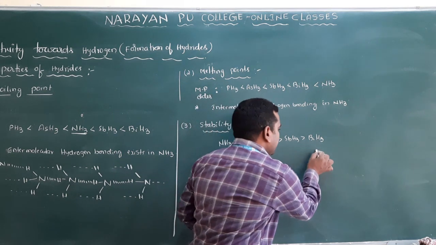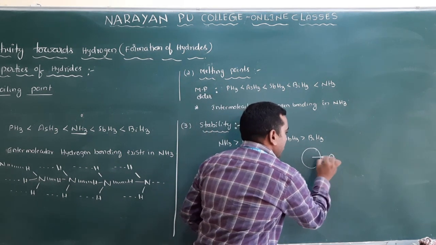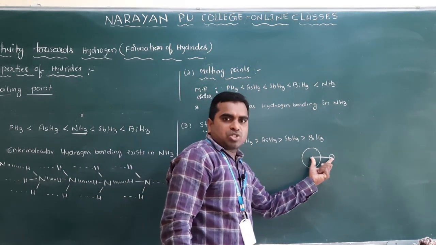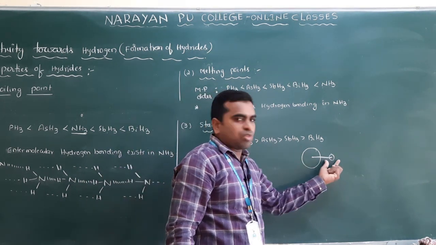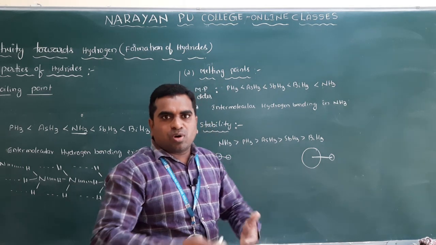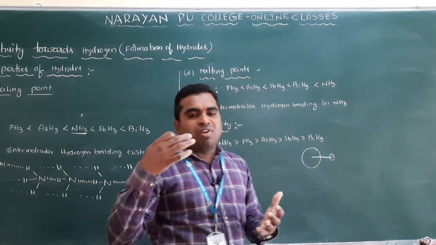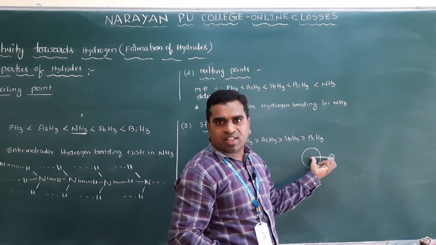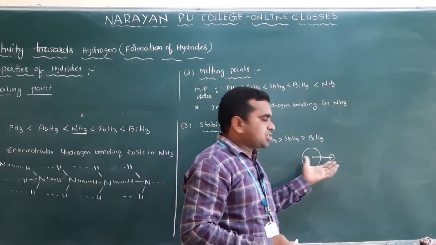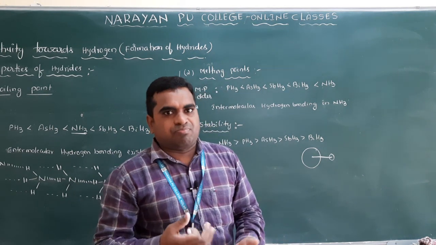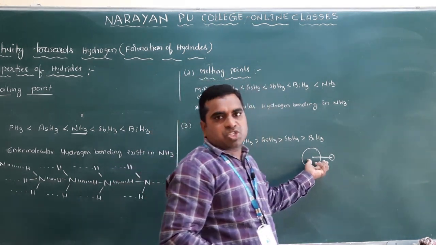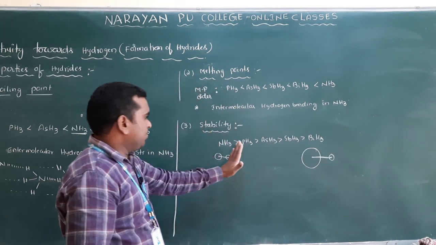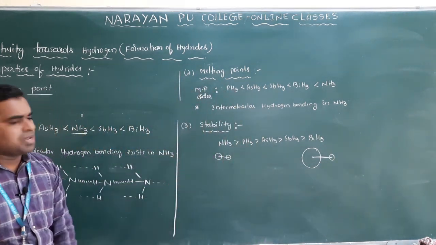Clear? And here, this is a very big one and this is a very small one. So the bond here is not that strong. One is a 60-year-old person and another is a 5-year-old boy, so their thoughts will not match each other. So the friendship between the 60-year-old and the 5-year-old boy is not that strong, so the bond is very weak. Clear? That is a simple example. So this is the stability order.